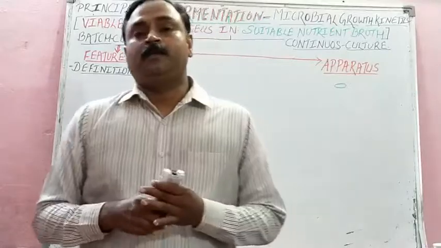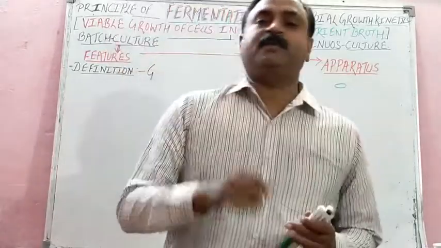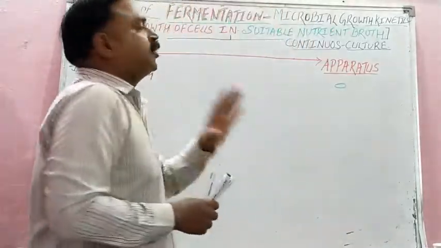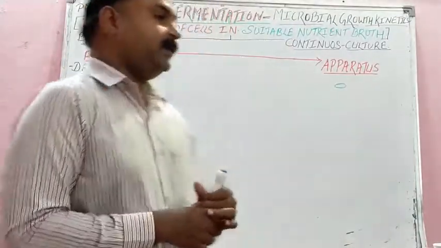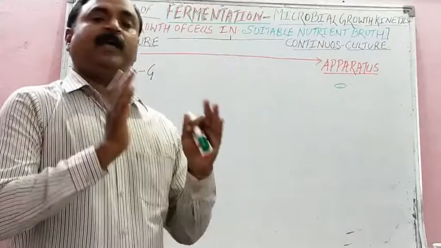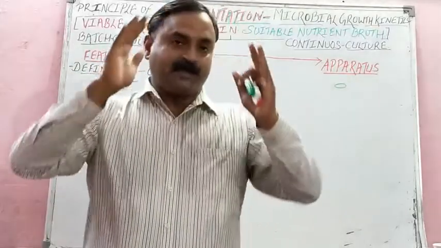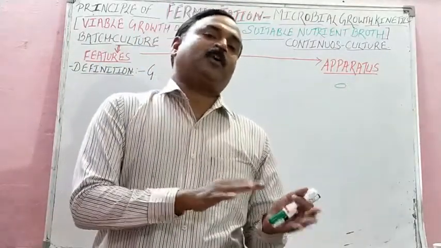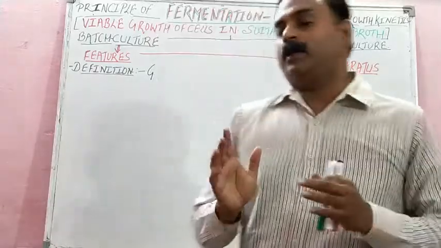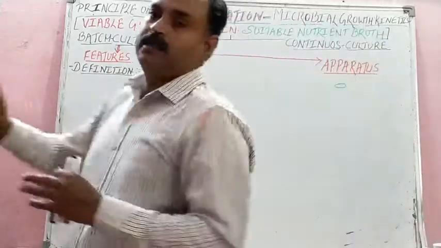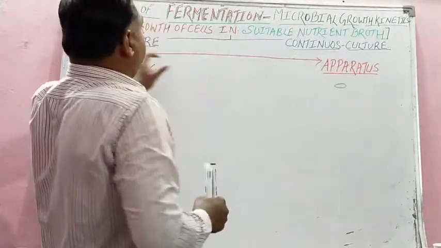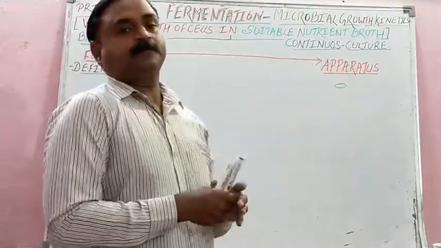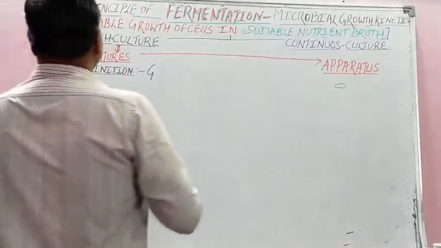Hello children. Children, we are studying a very interesting topic, and fortunately this topic is in your practical course also. In the last topic we have studied the structure and function of the parts of a bioreactor, isn't it? Now here we are going to study, a bioreactor is also called a fermenter, you know. So here we are going to study the principle of fermentation.